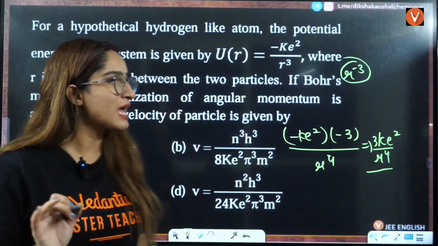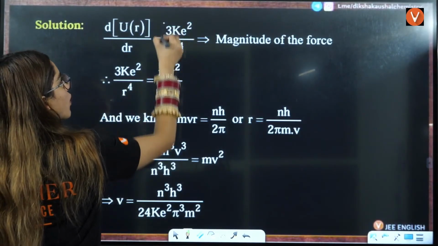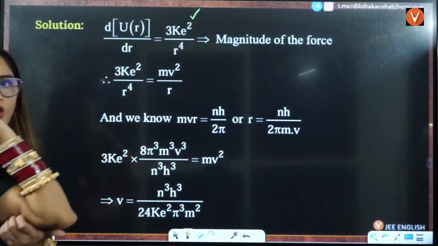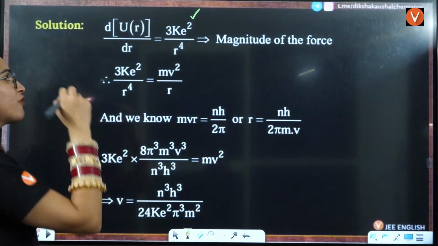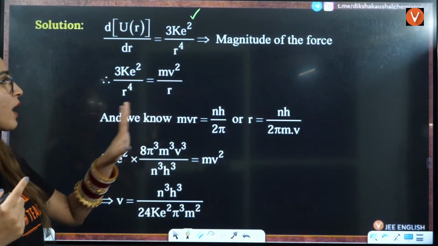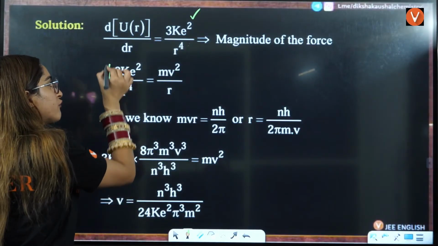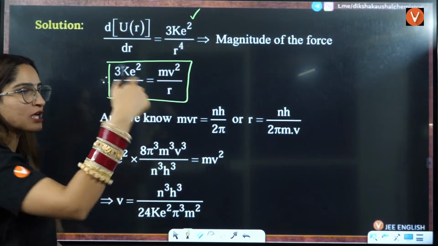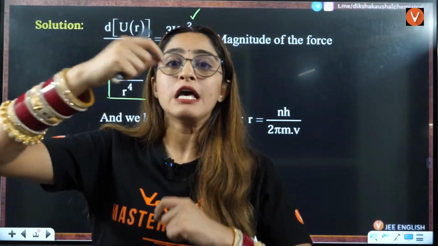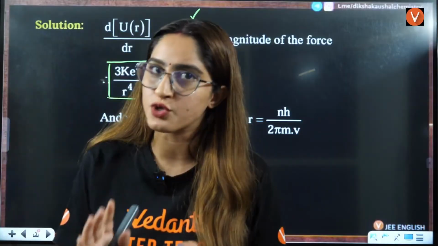Right? Okay, that you got to know. Now, once you solve this, this is what you got to know after solving this. Now, we know that centripetal force, that is mv square by r, that we can equate, right? So the differentiation of this will be equal to the centripetal force because the electron is revolving around the orbit. Whenever the electron is revolving around the orbit, it is applying that centripetal force here, right?